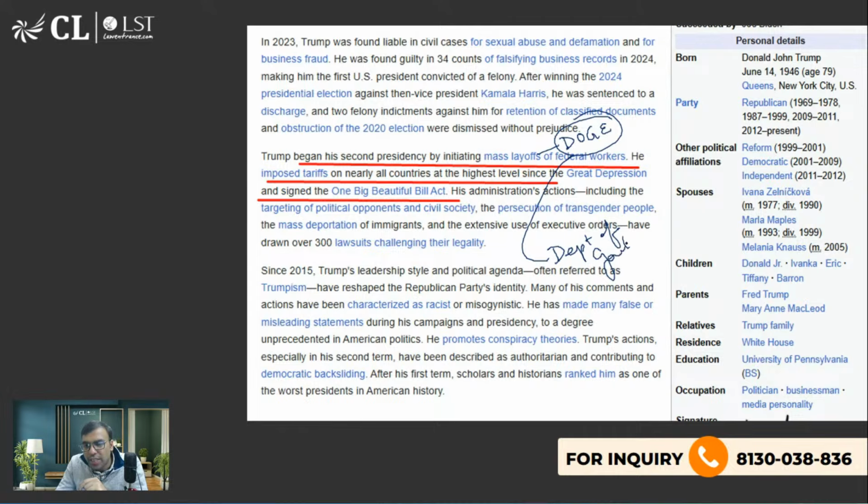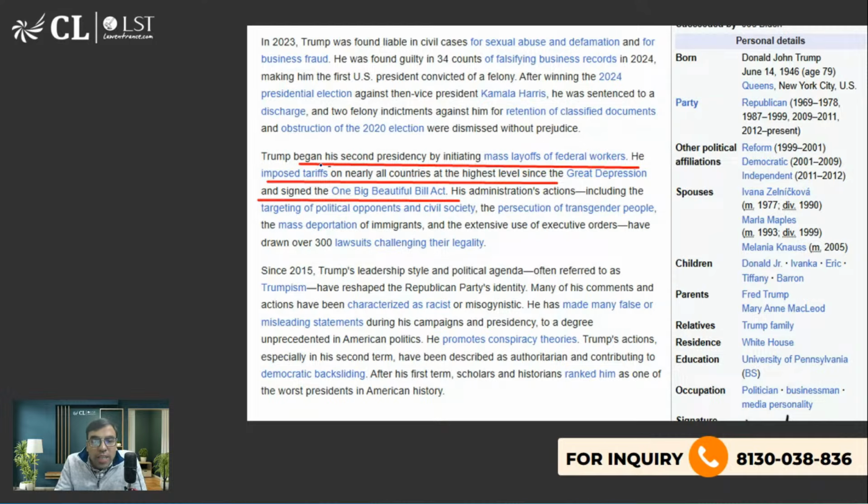And who was heading this DOGE? The Department of Government Efficiency was supposed to do mass layoffs, meaning fire from the job, not only private jobs but government jobs, so as to reduce the expenditures. That was one of his decisions. And DOGE was initially controlled by Elon Musk from I think January till March, April. After that, Elon Musk and Donald Trump had some frictions.